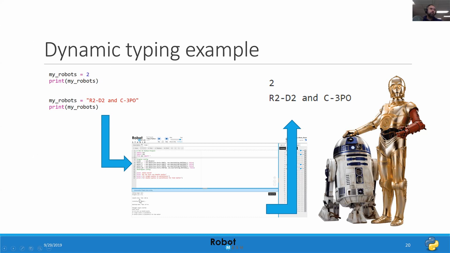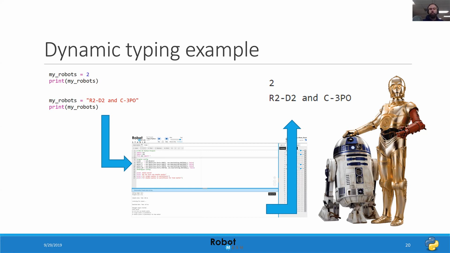You really can't see it down here, but it says 2. And then a little later on in my program, I can make my_robots equal to a text string. So I might give my robots a name, which is R2D2 and C3PO, and print my_robots. And now it will actually print that value as a string here at the bottom of the screen. That is something you cannot do in a language like Robot C. You'll get an error, but in Python, you can do it.